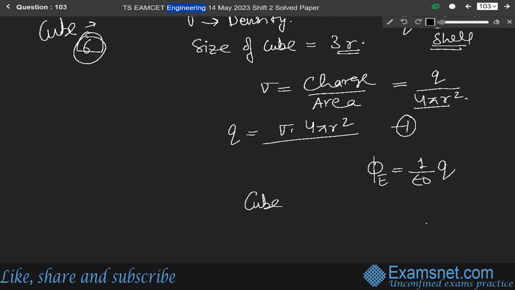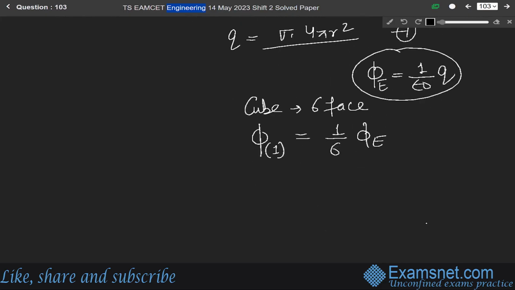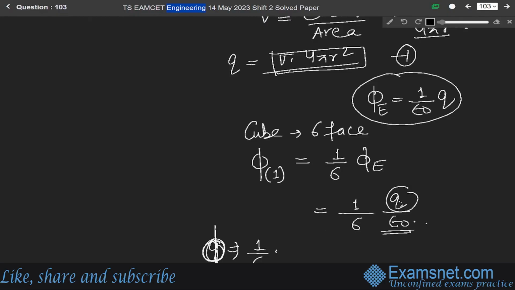Since the cube has 6 faces, the flux coming from one face will be 1 over 6 times the total flux. So phi is equal to 1 over 6 times q over epsilon naught, and from equation 1, this q is sigma into 4 pi r squared.